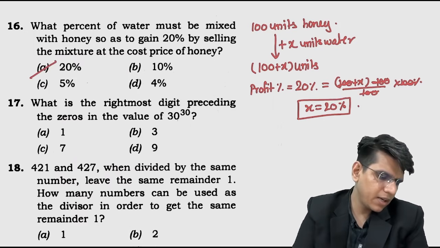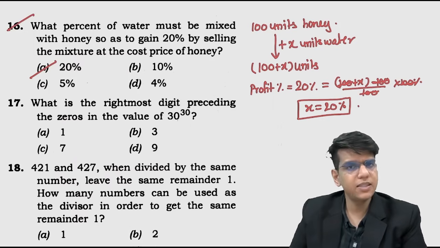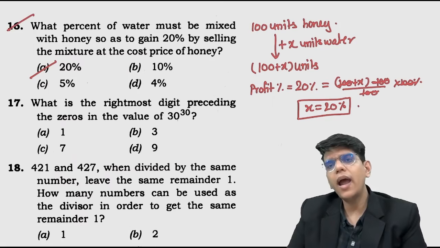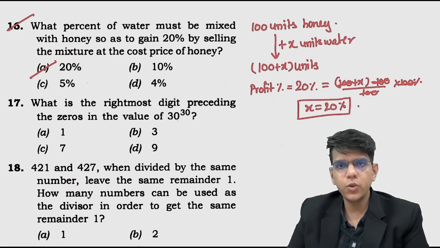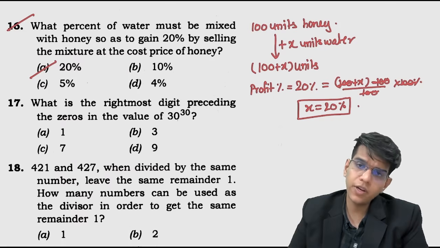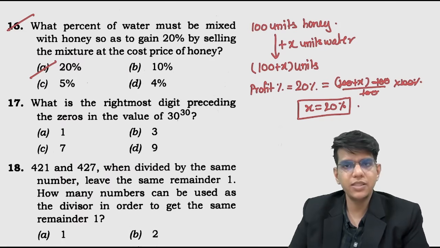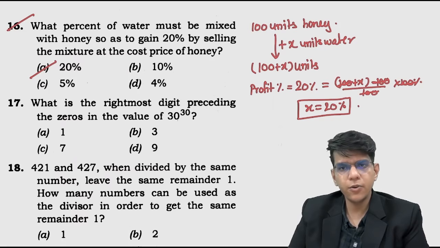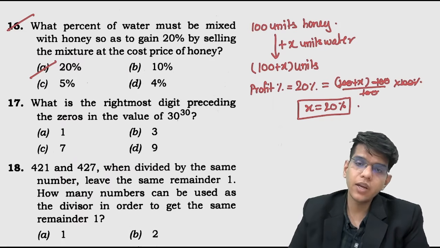It is simple, no big deal. Simple. When you add x units of water to the 100 units of honey, the selling price will become according to the new weight, which is 100 plus x. The cost price is 100. So the difference we need is a gain of 20%. For that gain, we need to take x as 20% of the initial weight.